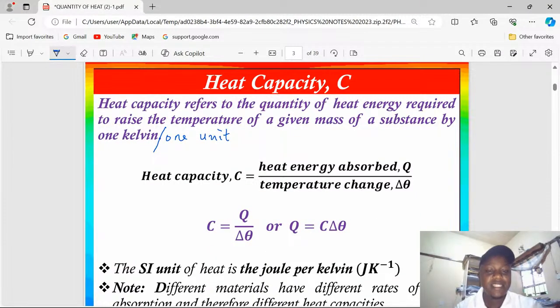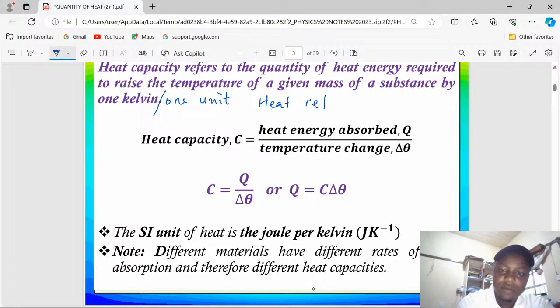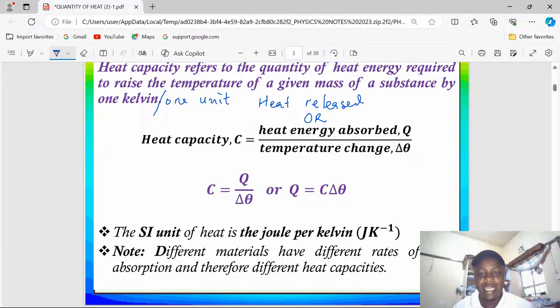Generally, heat capacity is abbreviated with a capital letter C. So we can now write mathematically that heat capacity is given by the quantity of heat divided by the change in temperature. It can be heat energy absorbed, and it can also be heat energy released, or rather given out, because a body might be cooling or losing heat.